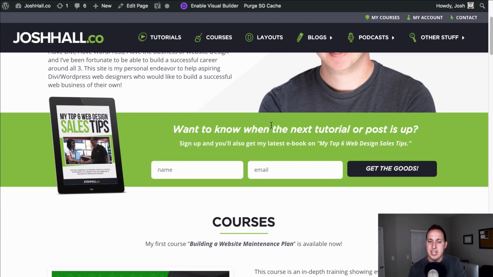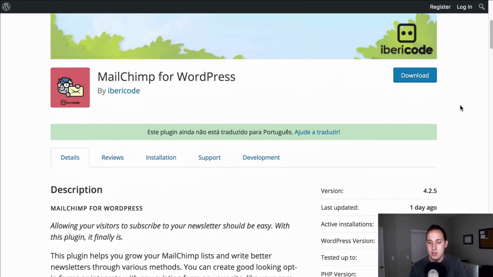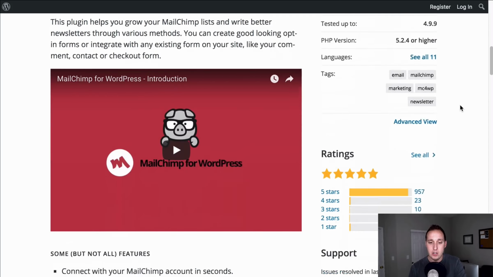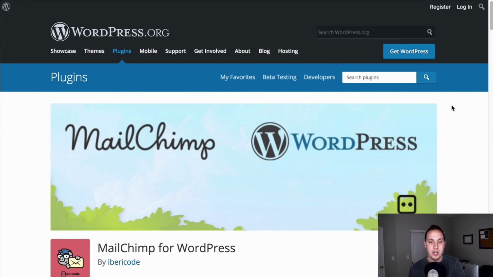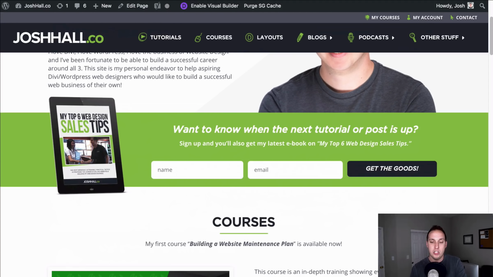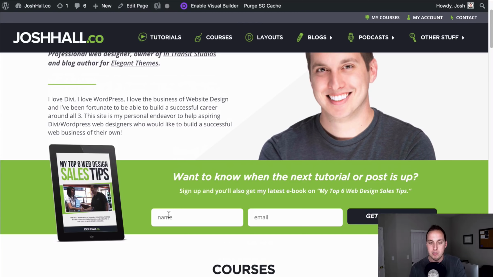It does take some styling if you want to get really intricate with it, but out of the box, it works really well also. It's also very highly rated, so I definitely recommend checking that out if you're using MailChimp and you want to easily have people sign up for your mailing list. And again, with just a little bit of CSS tweaking, you can create something similar to this.